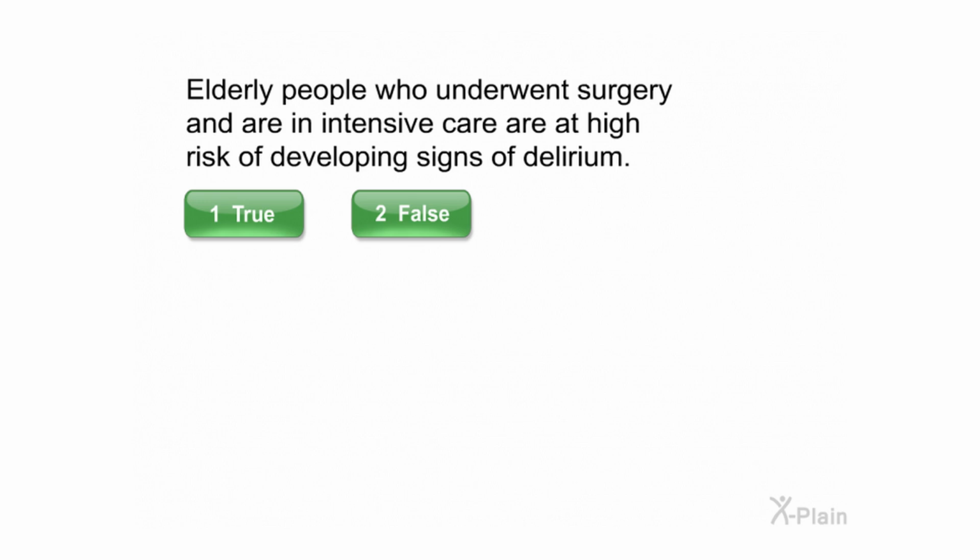Elderly people who underwent surgery and are in intensive care are at high risk of developing signs of delirium. Select true or false. Correct.